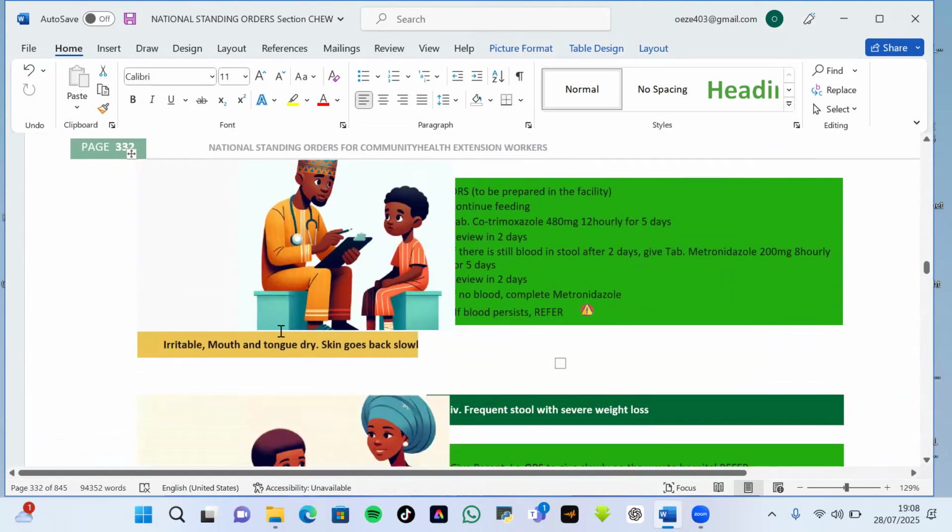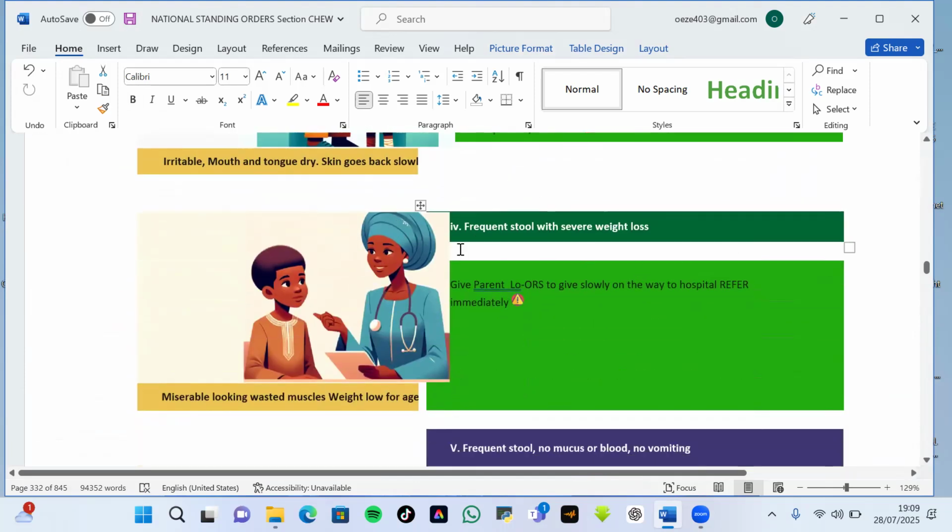At the end, if the findings you've noted down concur with irritable, mouth and tongue dry, skin goes back slowly, and judging clinically as a clinician, it falls within this, then use this box to manage the patient. The same way, in all the complaints, you are expected to take the history, adapt the history to that patient's complaint.